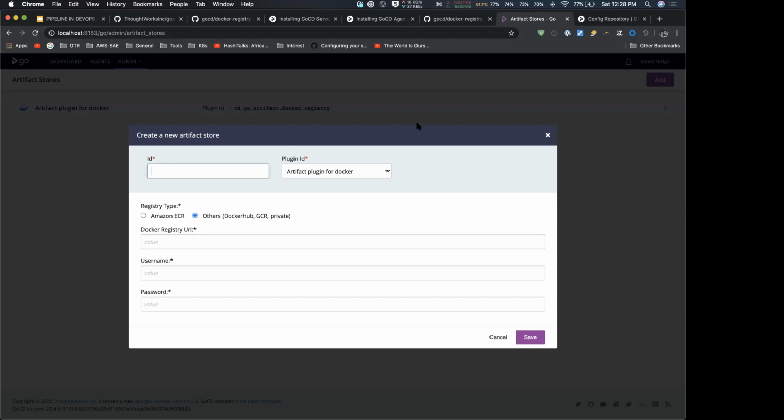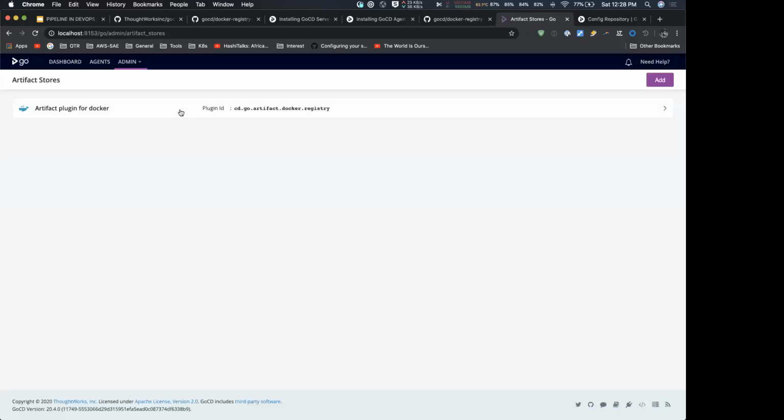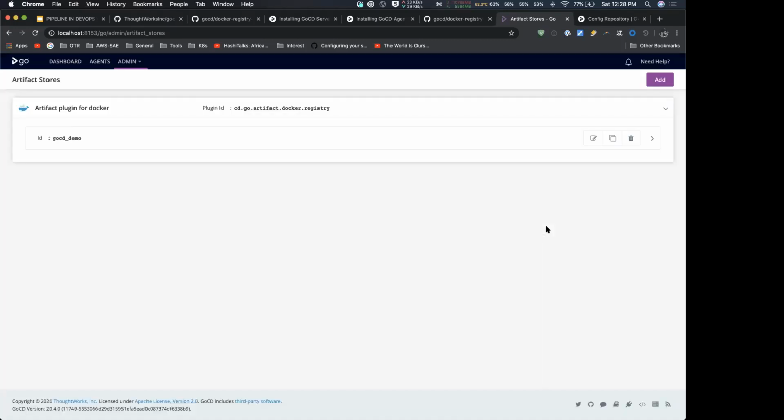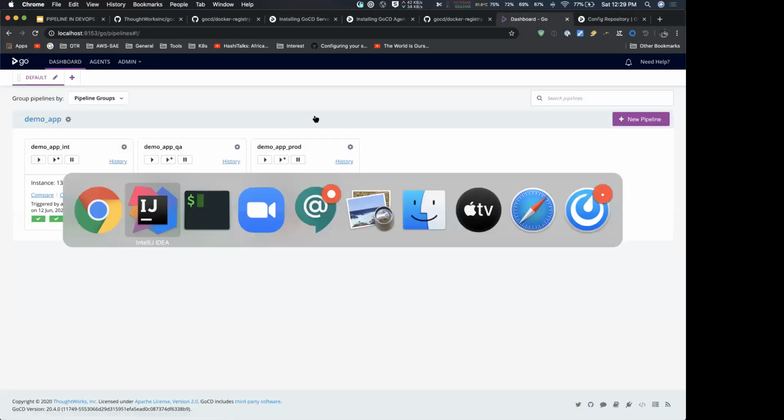You must give an ID here as well. As I already have that, this is what it looks like. My ID is GoCD demo and others, and this is the Docker registry URL, username and my password. Now you are good to connect with Docker Hub from your local GoCD server.